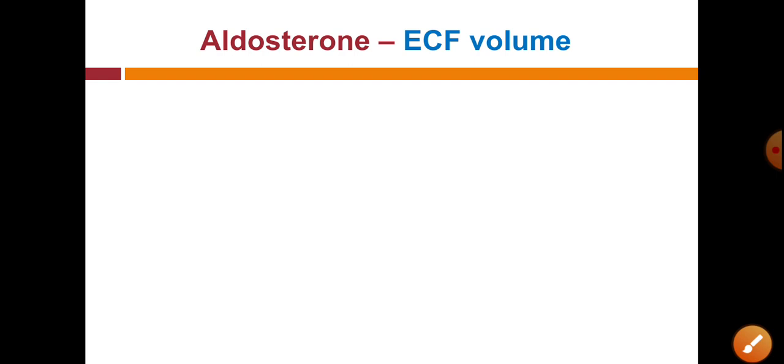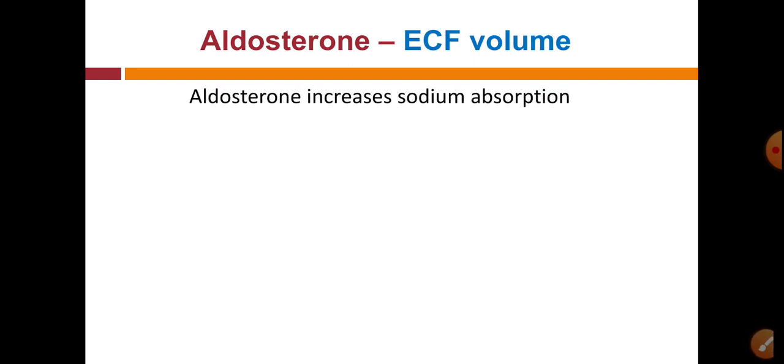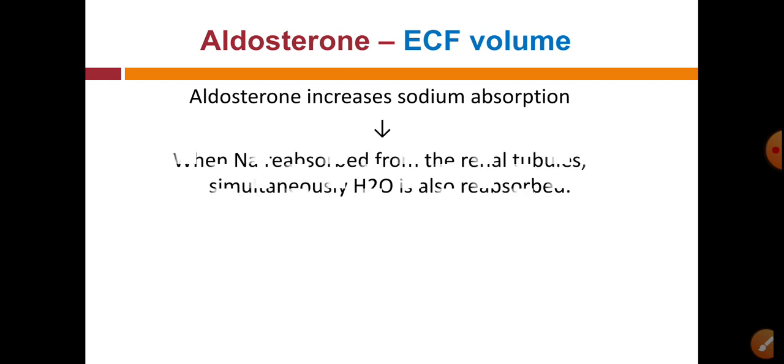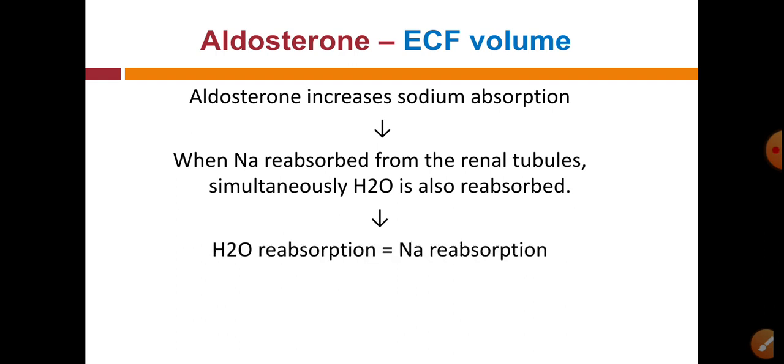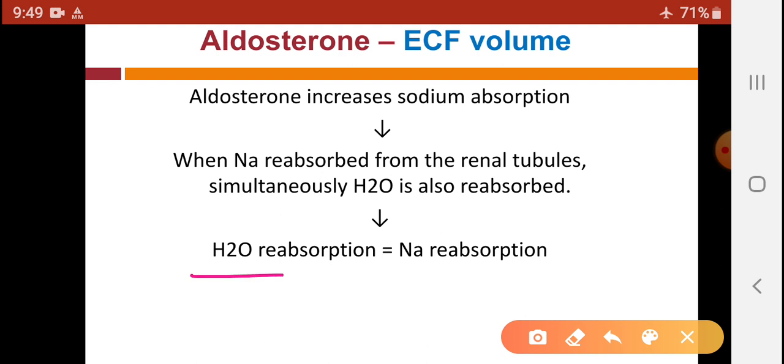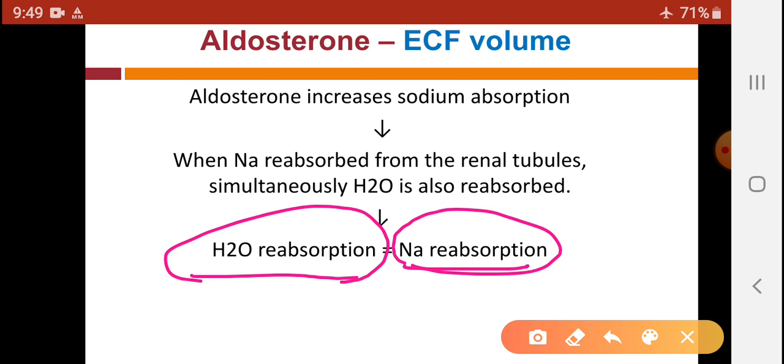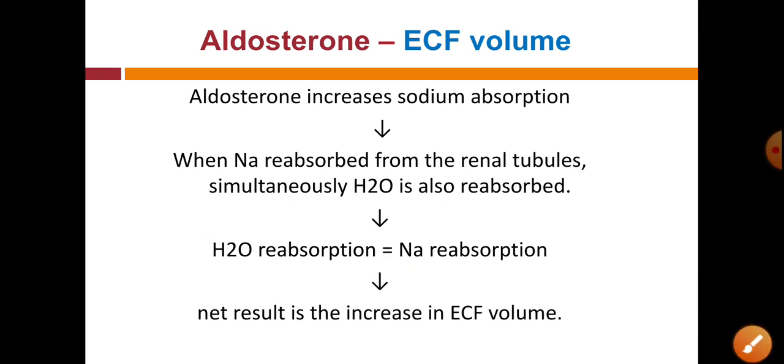Then the next action is on the ECF. Aldosterone increases sodium absorption, and when the sodium gets absorbed, H2O is also absorbed in equal quantity. That means H2O reabsorption equals sodium reabsorption, and both these reabsorptions cause an increase in the ECF volume of our body. So the net result is an increase in ECF volume.